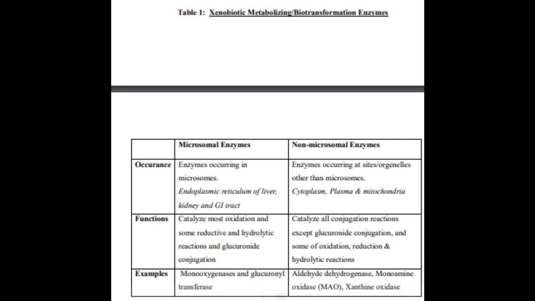Lipophilic toxins, which are absorbed quickly through the skin, gastrointestinal tract, and lungs, pose a challenge for removal as they can accumulate to dangerous levels. However, biotransformation can convert these toxins into hydrophilic metabolites that are less likely to penetrate vital cell membranes, aiding in their elimination.